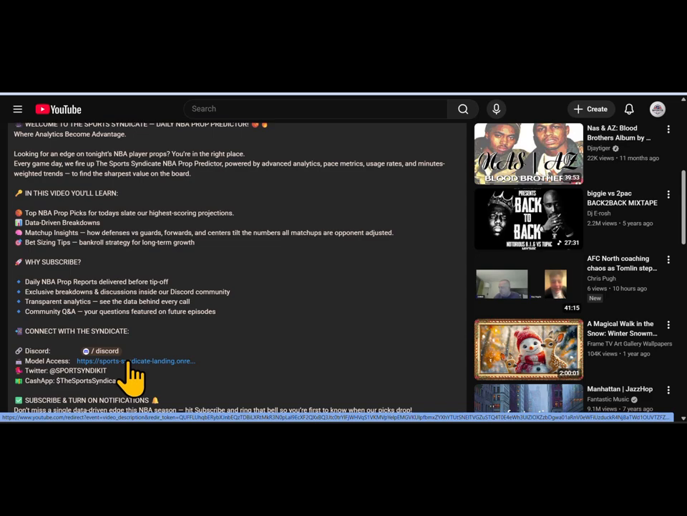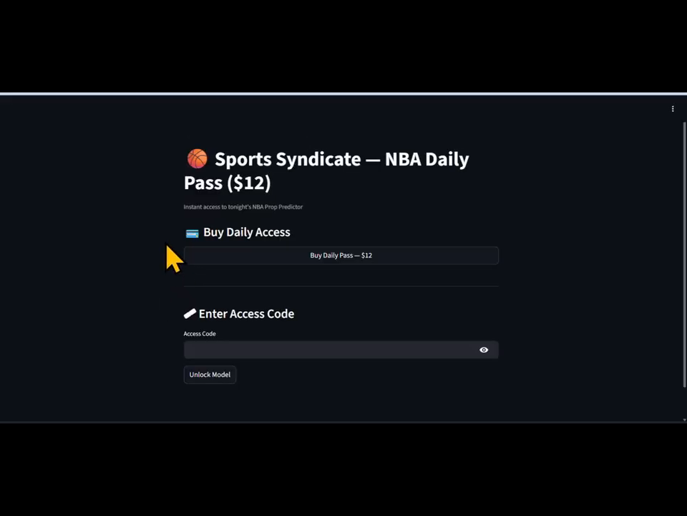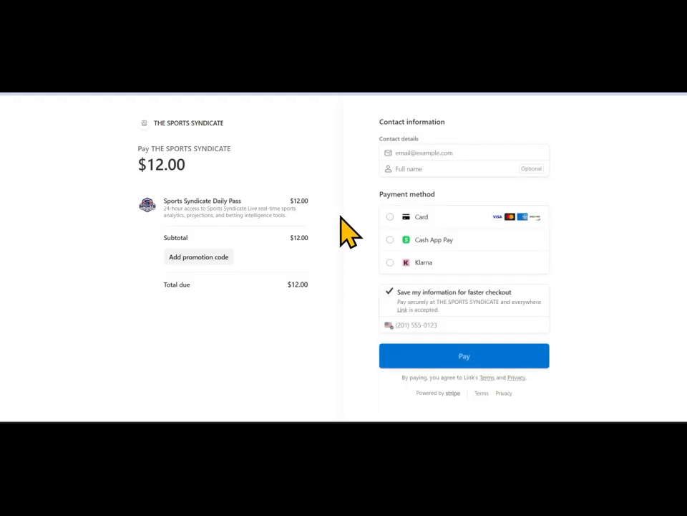From there, this is model access. So this is how you access the model. You click on this, and it will take you here. Once you get here, you will go to buy daily pass. When you decide to buy daily pass, I'll show you what that looks like. I hope it don't auto populate my information. It probably will. No, okay.